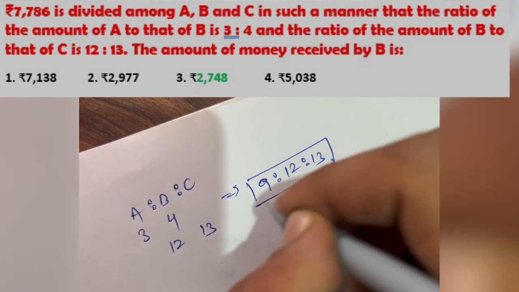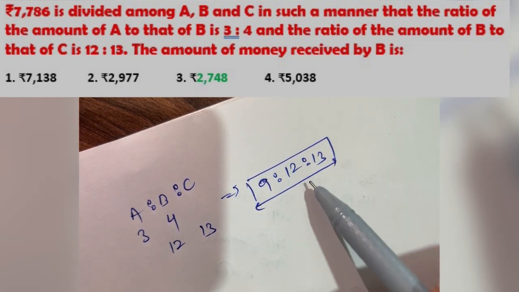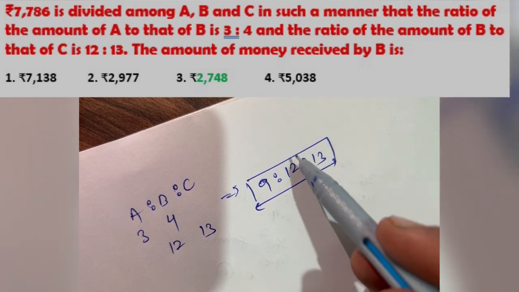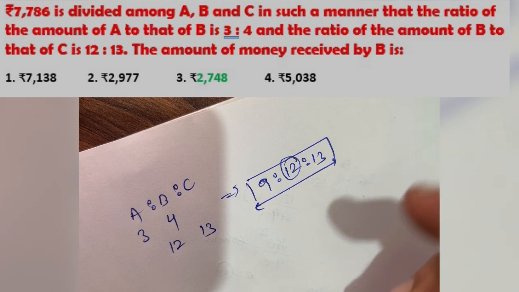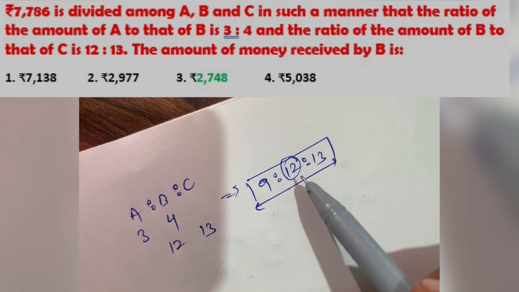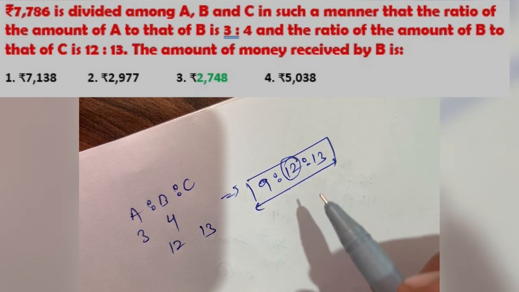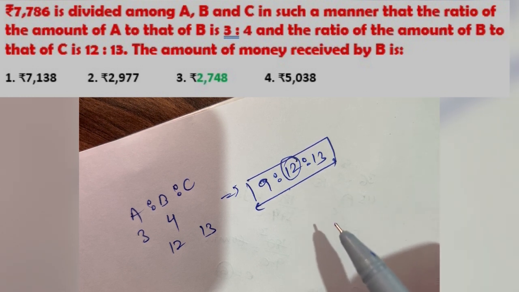If we look at the options, we have to calculate the value, and we have 3 in the 12, so we can see the multiple of 3, and only one option is given as a multiple of 3, so option 3 will be the correct option.